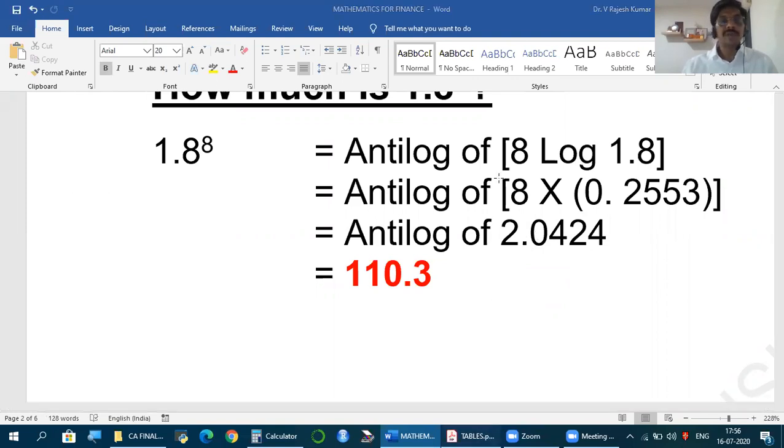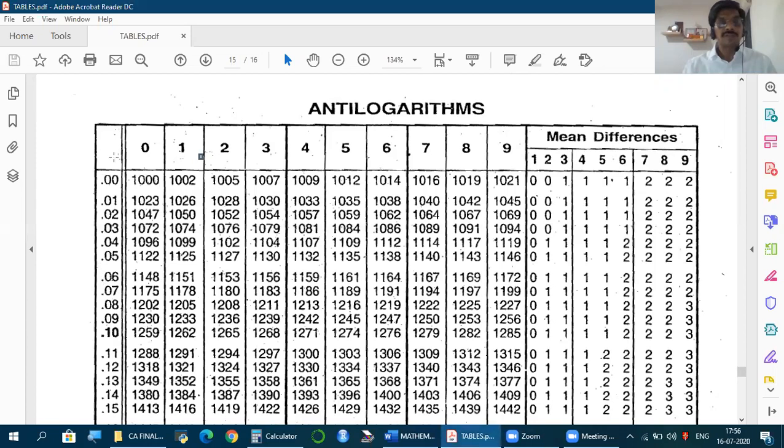How to find? Come to the anti-log table. First take 0.04. But what we have is 0.0424. So 0.04 under 2. What is the value we have? 1102.